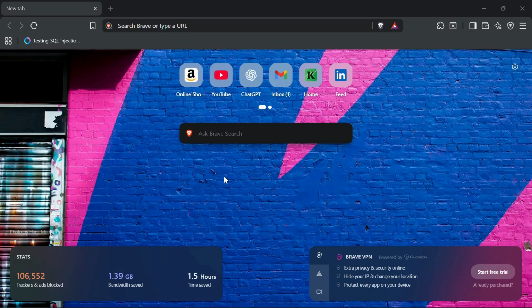Hello friends, so today we are going to learn how to set up Genymotion with your Kali Linux. Genymotion is an emulator tool which is mostly used by Android pen testers to test Android applications. First of all, we have to visit the Genymotion website to download the emulator.